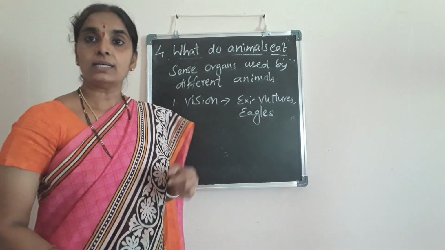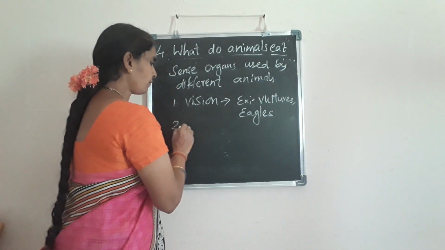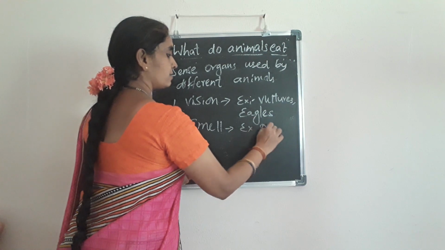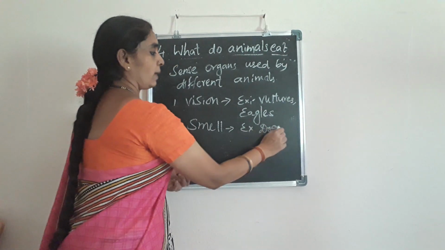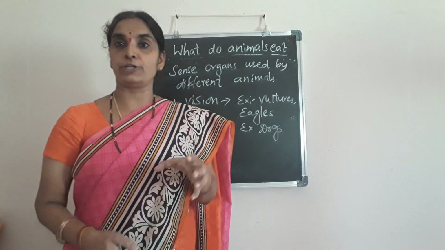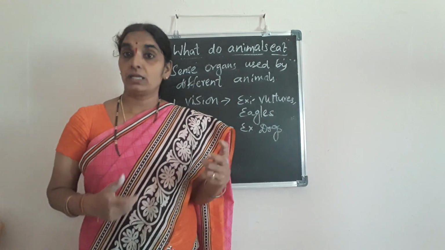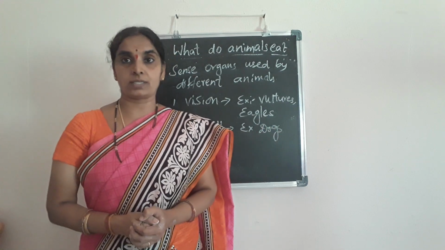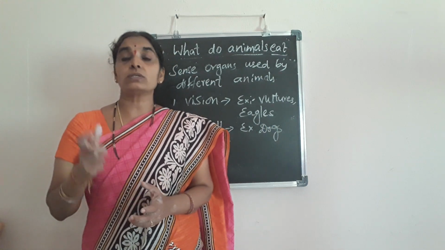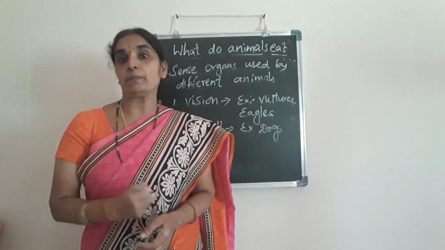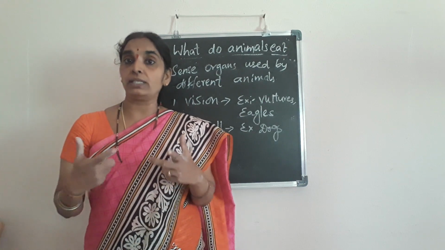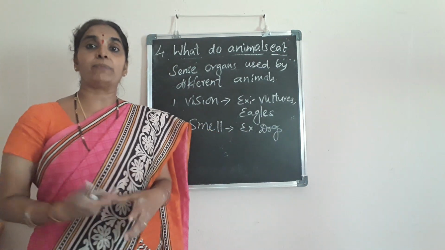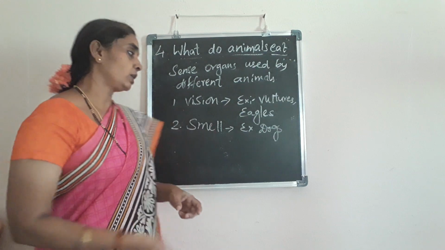Next comes the sense of smell. Especially, you know that dogs have a great sense of smell. That's why the police use dogs to find the criminals in their research, isn't it? Why do they use them? Because they have a great sense of smell and can find out where the food is present. So they search their food by using the sense of smell.